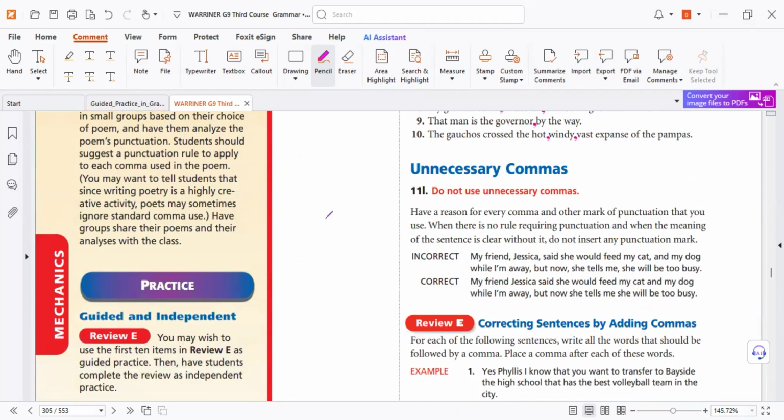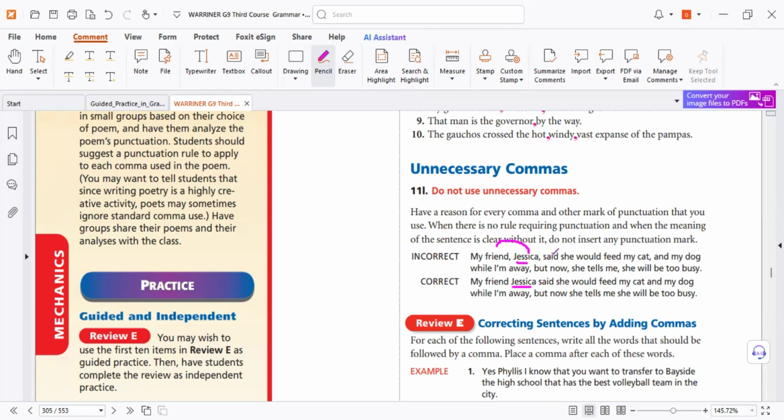Now, unnecessary comments. Unnecessary comments means anything against the rules that we studied; it's called unnecessary. Let's find a mistake for an example. My friend Jessica, I want to tell you who. Look, you can make it like that, no problem, because I have many friends. Tell me who: Jessica, so essential.